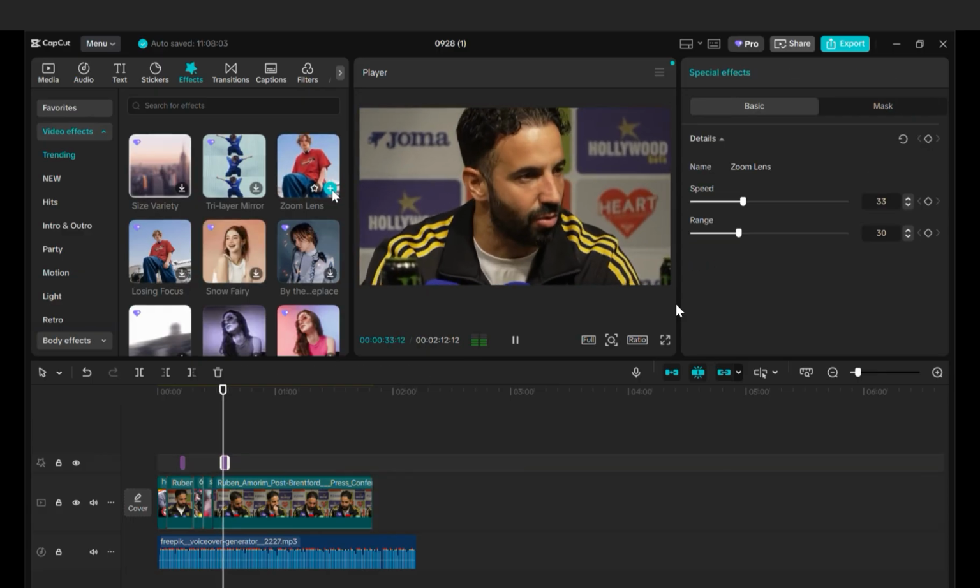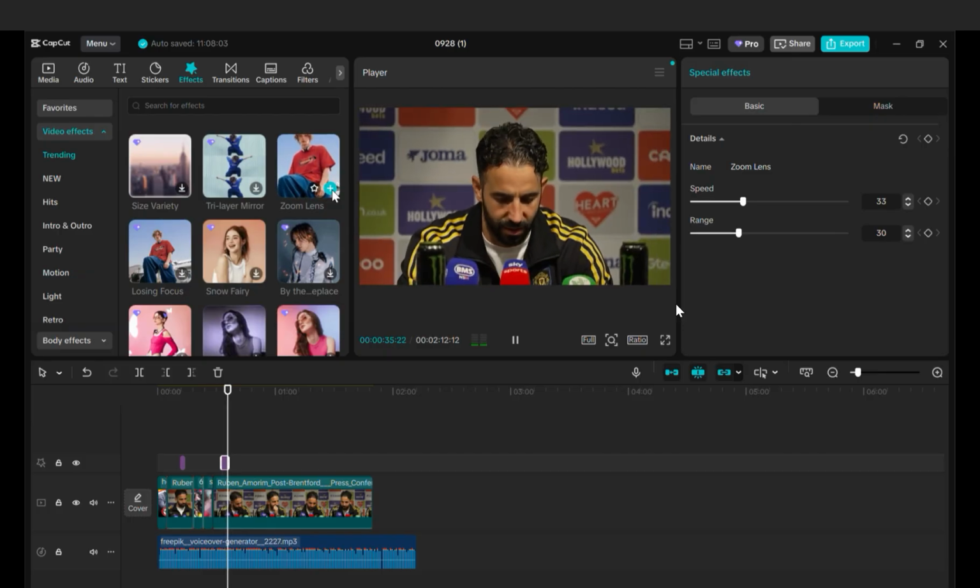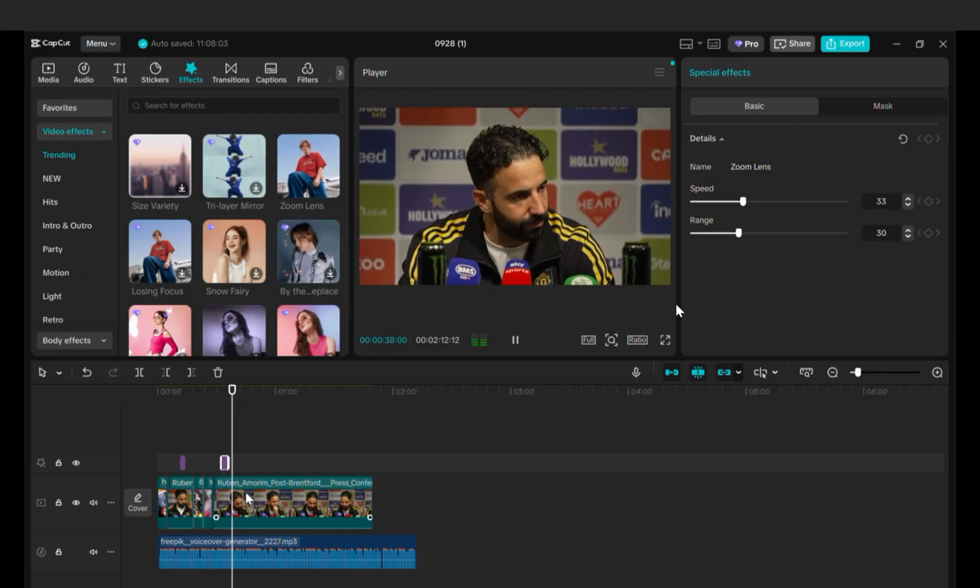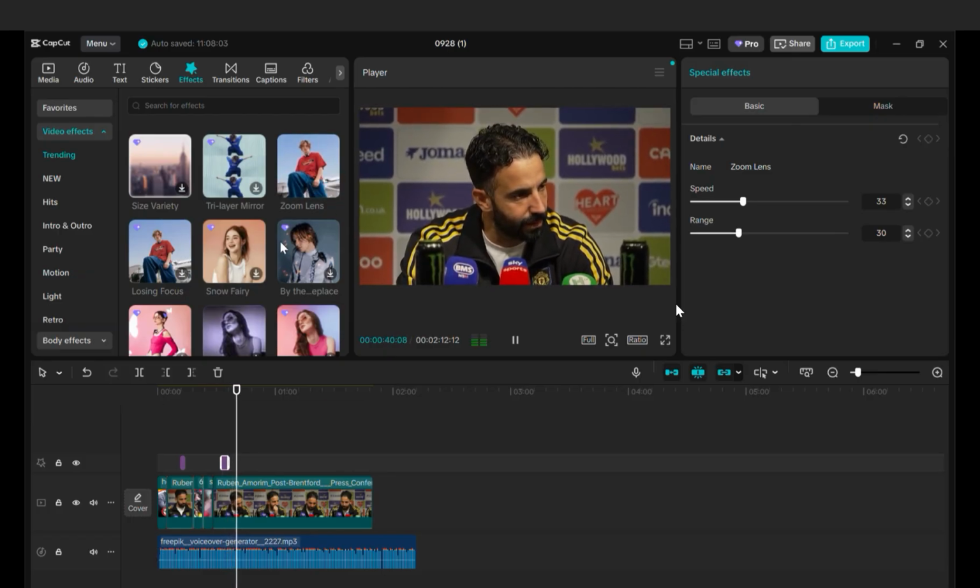We can keep on adding effects, as many as you want. Brentford switched their shape, overloaded the midfield, and repeatedly overran United's two central midfielders.